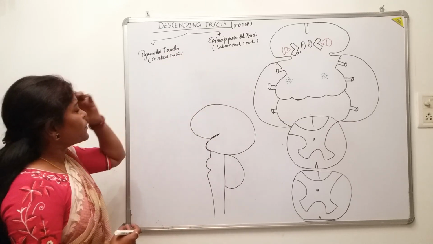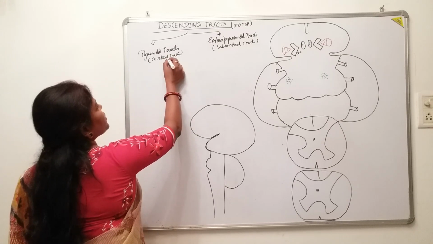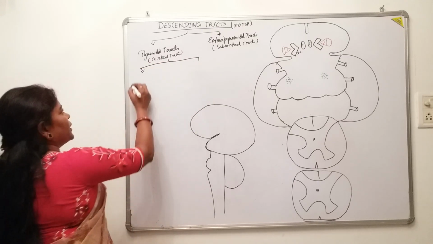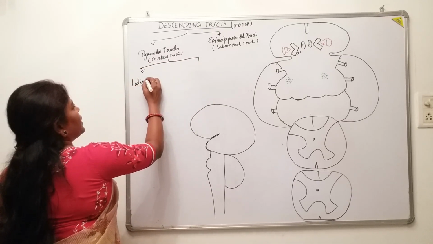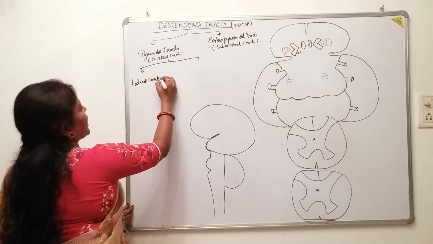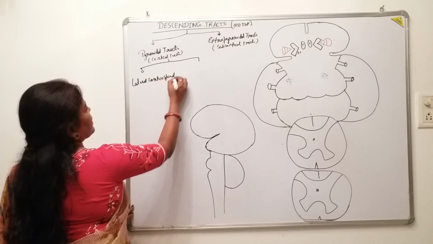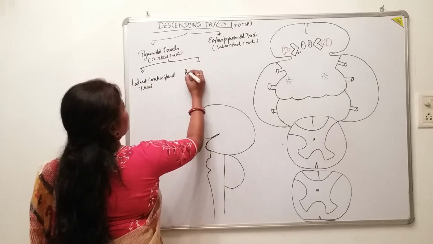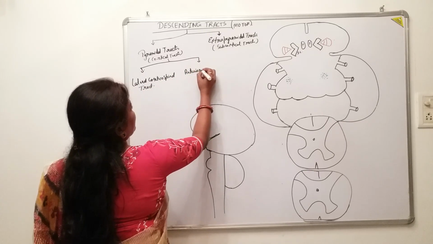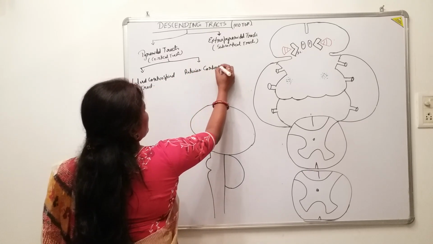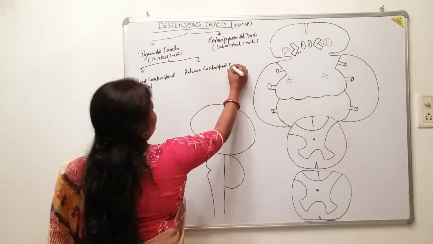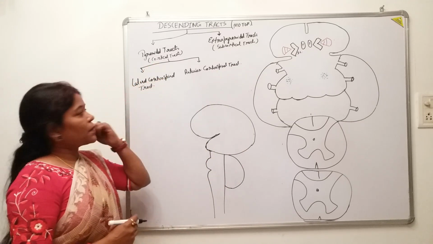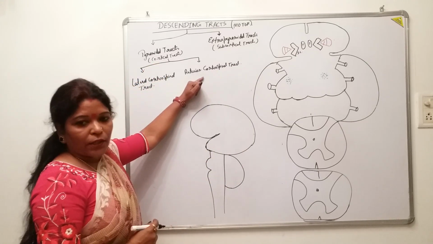So this pyramidal tract is again divided into two parts, that is the lateral corticospinal tract and the anterior corticospinal tract. Why is this tract divided into two parts? Lateral corticospinal tract and the anterior corticospinal tract.